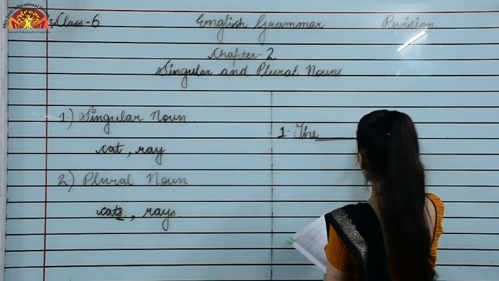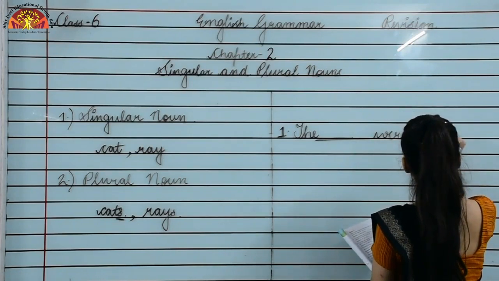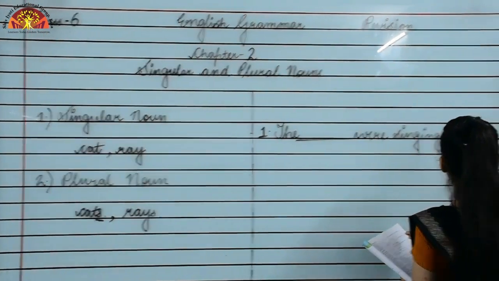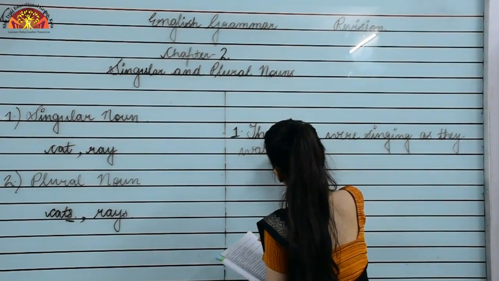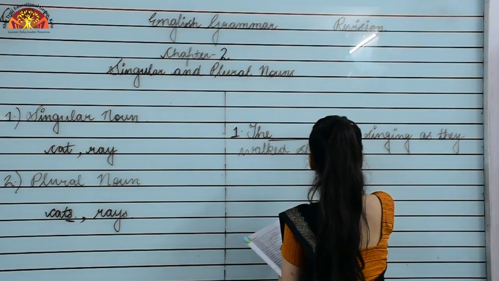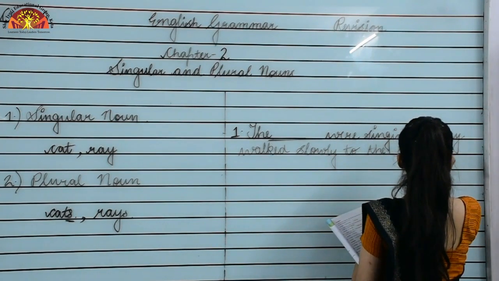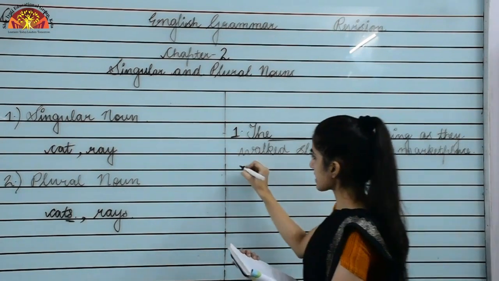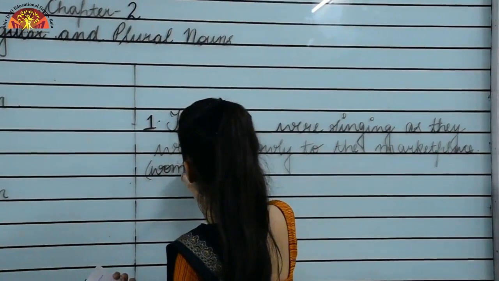The dash were singing as they walked slowly to the marketplace. So this is the sentence and the noun which we are given is woman.